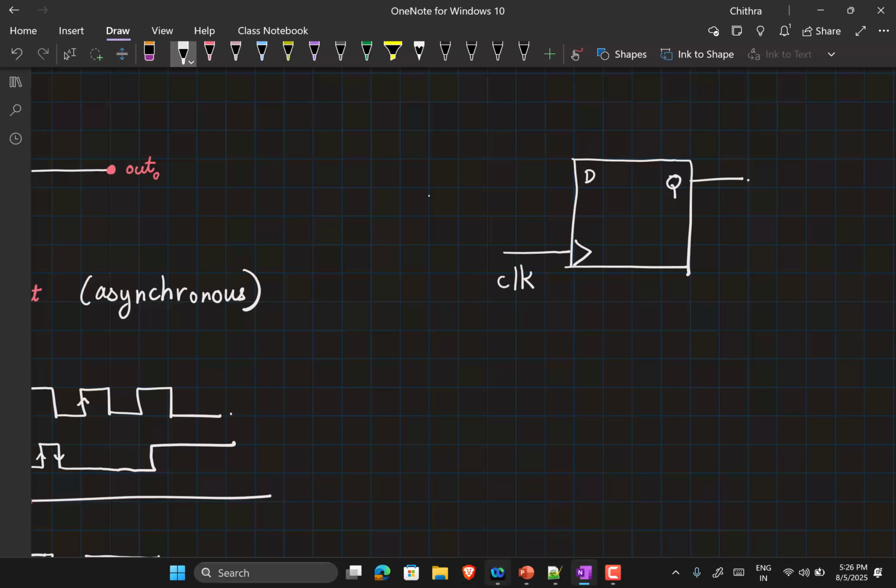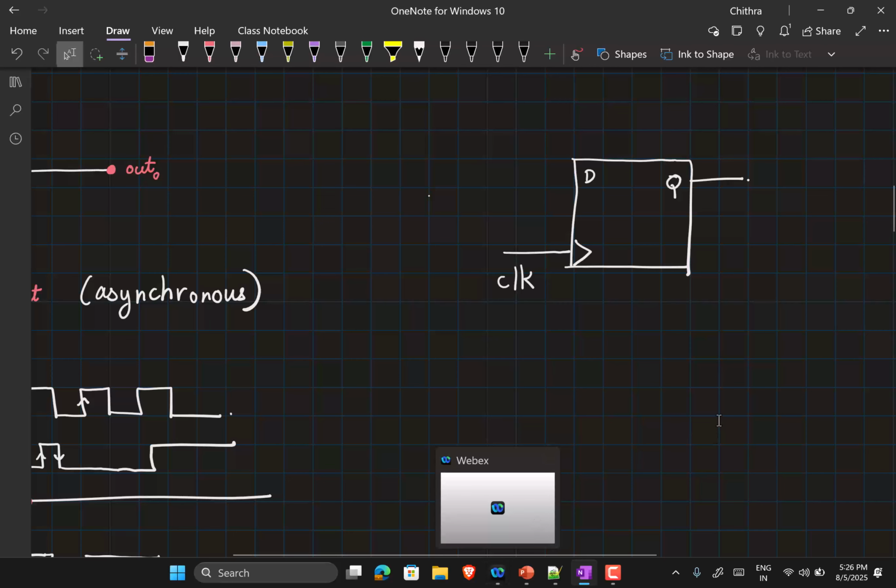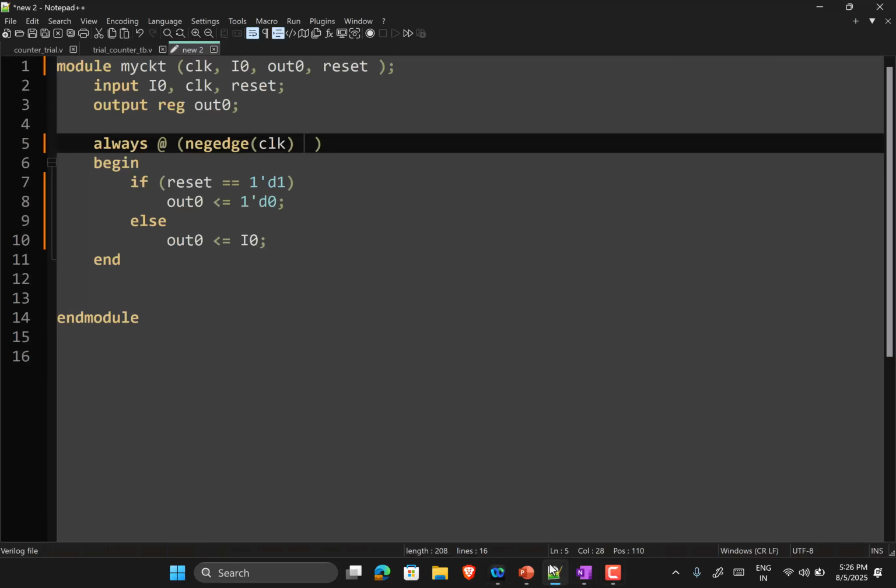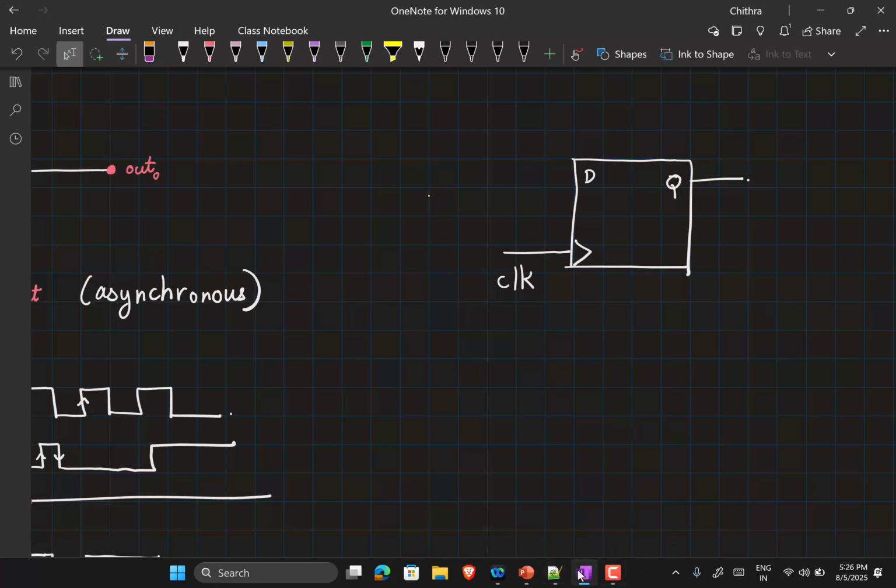Now your Q can change only at the rising edges of the clock. At the rising edges of the clock, you first need to check reset. If reset is 1, then out is 0, else out is I0. So you can think of the implementation as something like this.